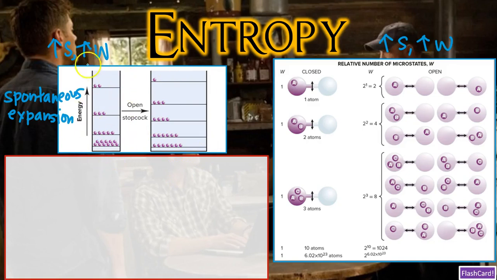So here we have our expandable box. Each line is going to represent an energy level. When we open that stopcock, you see we have an increase in these number of lines. And you also see that the width of the box is also increased as well because there was an increase in volume. You also have these 21 particles that are then going to be arranged into their own microstates.